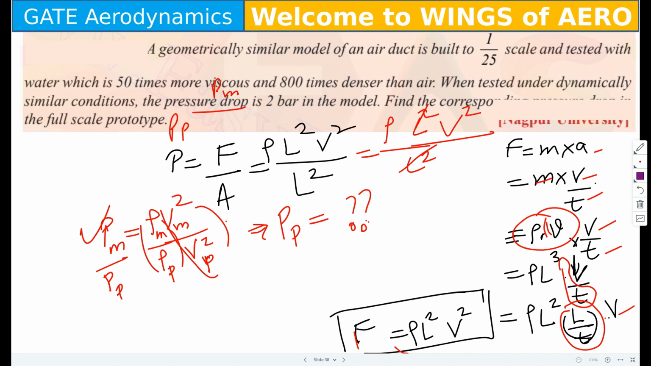Could you able to get it? Let me know. Yes. Where did the values of Vp and Vm come from? Which one? Vp and Vm ratio value, where from? Vm by Vp? This one you will get from the Reynolds number, when you are equating this one.